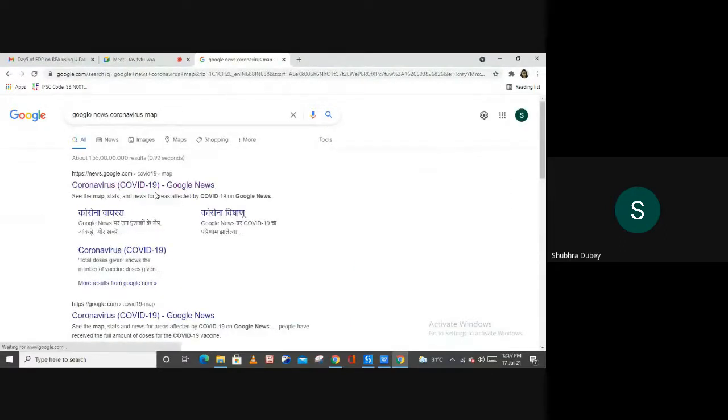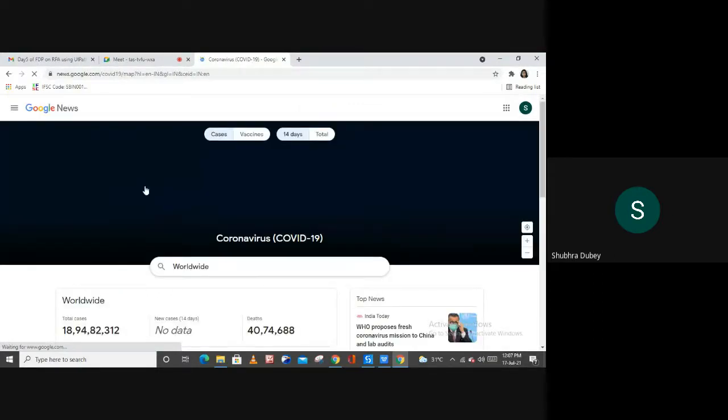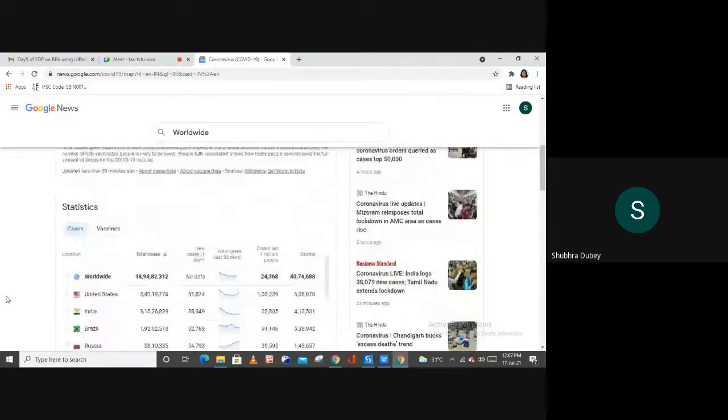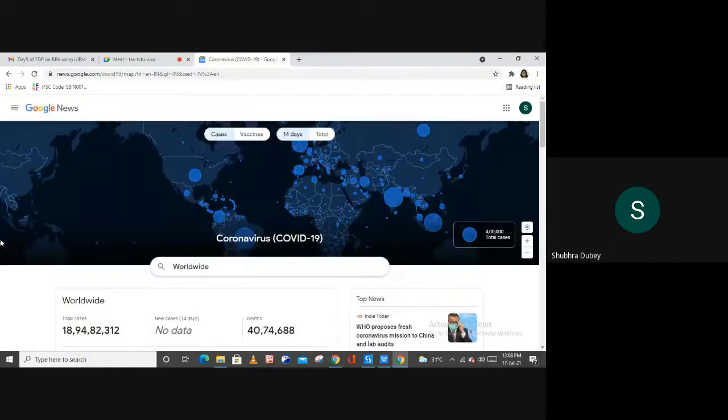So this is the site from where I want to fetch the news. As you can see, why I'm choosing this site is because here we have some statistics, right? And these are arranged in a structured manner, right? These are the structured data. So if you want to fetch this data using UiPath, how can you do this? Simply, first let me copy the URL of this site.